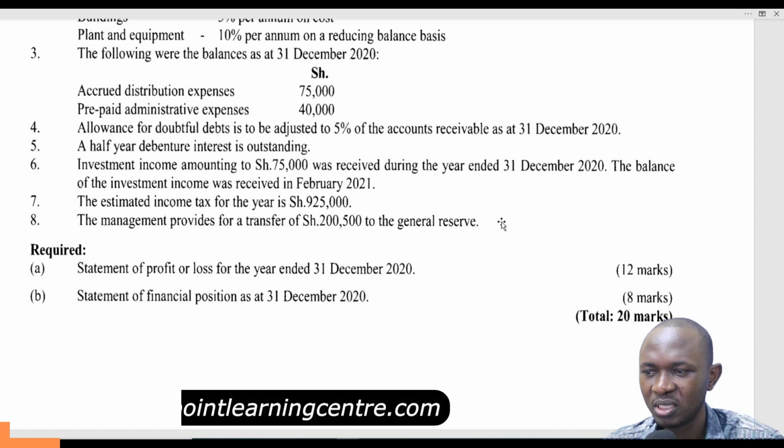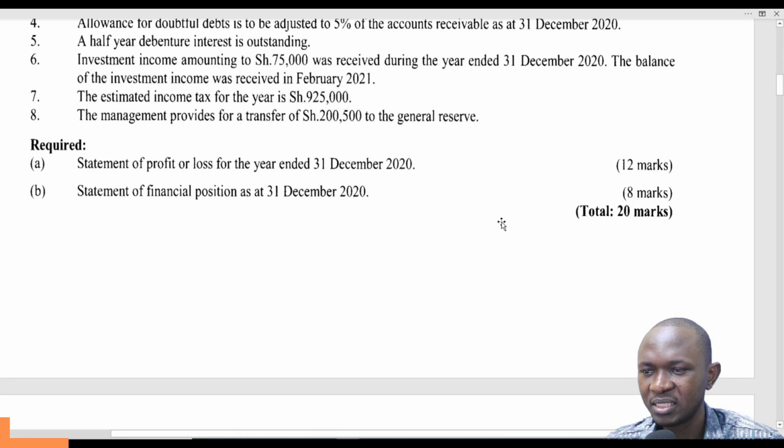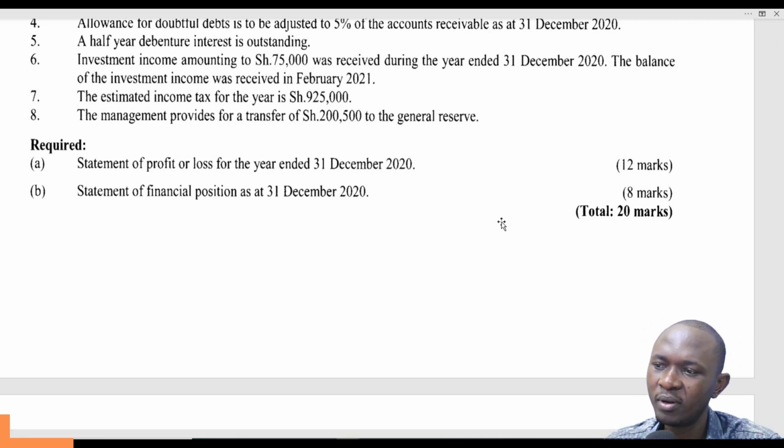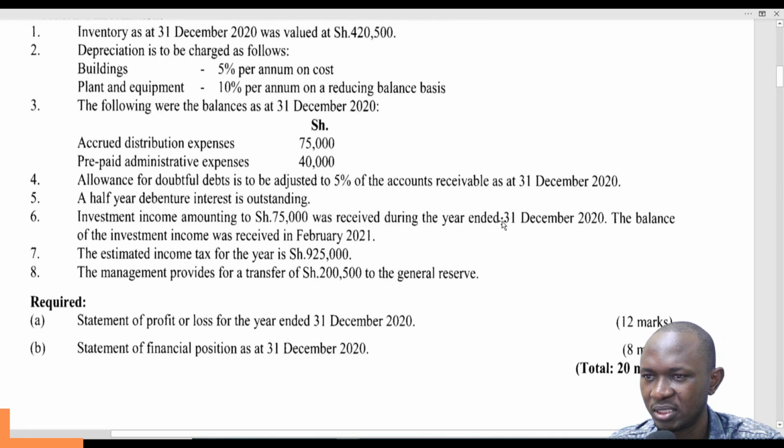Half-year debenture interest is outstanding. Investment income amounting to 75,000 was received during the year ended 31st December 2020. The balance of the investment income was received in February 2021. Estimated income tax for the year is 9.5. The management provides for a transfer of 200,500 shillings to the general reserve. So we are supposed to come up with a statement of profit or loss for the year ended 31st December 2020 and the statement of financial position as at 31st December 2020.